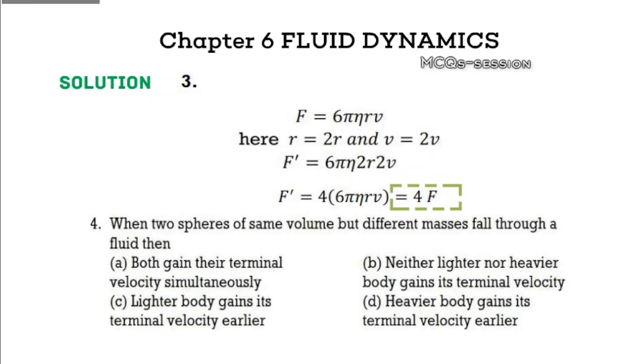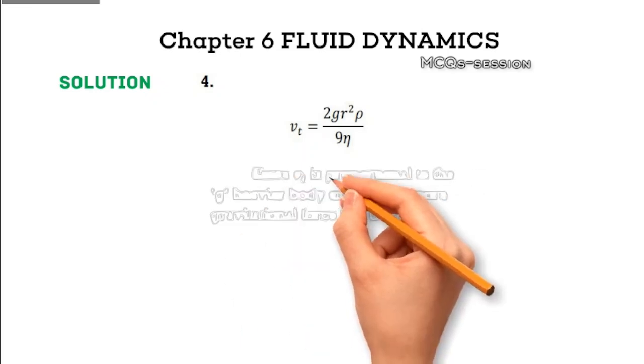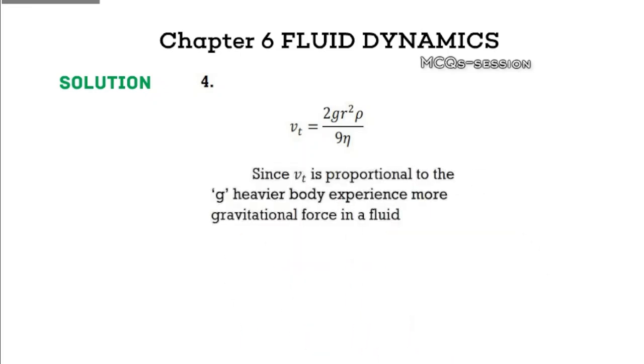Question 4. When two spheres of the same volume but different masses fall through a fluid, then: A. Both gain their terminal velocity simultaneously. B. Neither lighter nor heavier body gains its terminal velocity. C. Lighter body gains its terminal velocity earlier. D. Heavier body gains its terminal velocity earlier. Pause to think about terminal velocity. Explanation. The correct answer is that the heavier body gains terminal velocity earlier. Terminal velocity is the point where gravity and drag forces balance out. A heavier object has more gravitational pull, so it reaches that balance quicker.